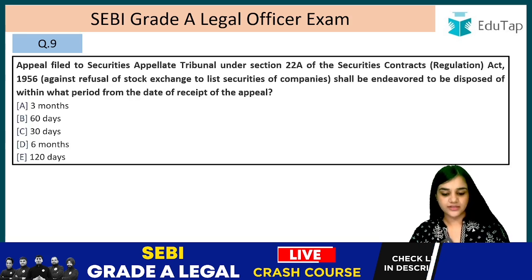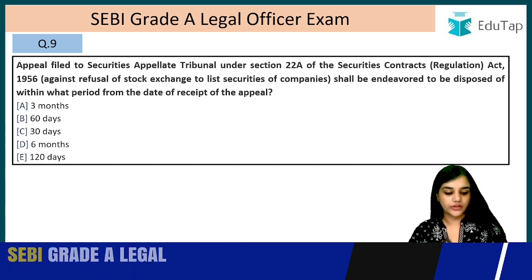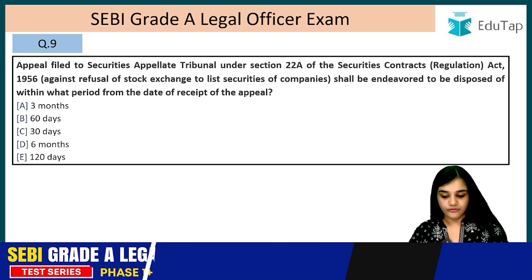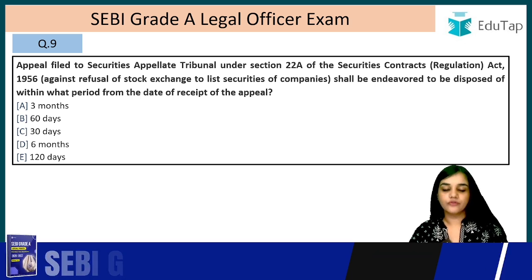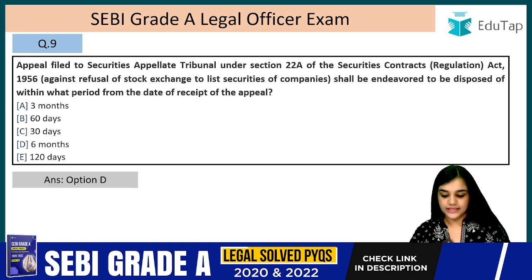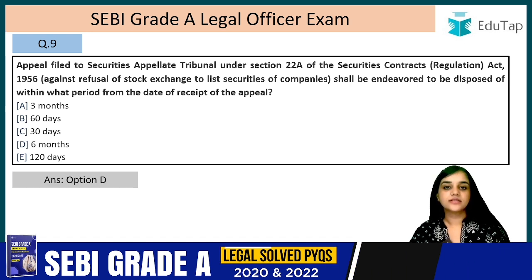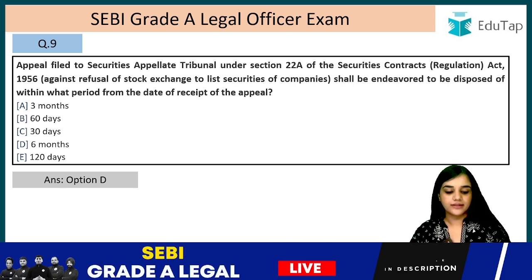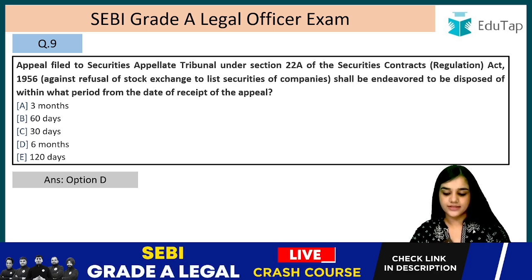Appeal filed to the SAT under Section 22A of the Securities Contract Regulation Act 1956 against refusal of the stock exchange to list securities of companies shall be endeavoured to be disposed of within what period from the date of receipt of the appeal? The answer is option D, 6 months. So they will endeavor, they will try hard that it is disposed within 6 months from the date of the receipt of the appeal.